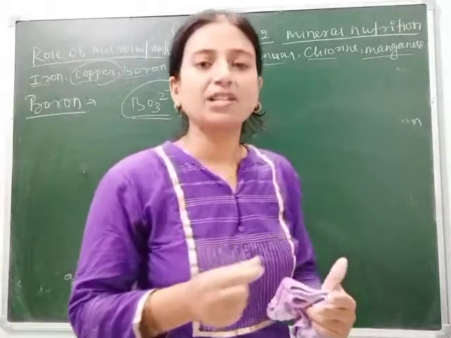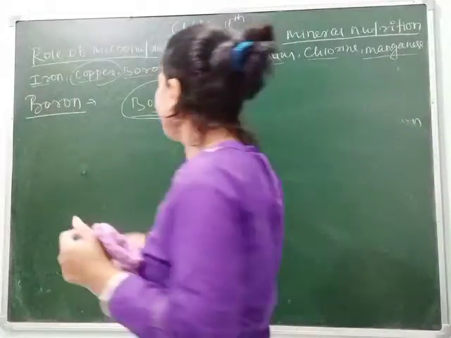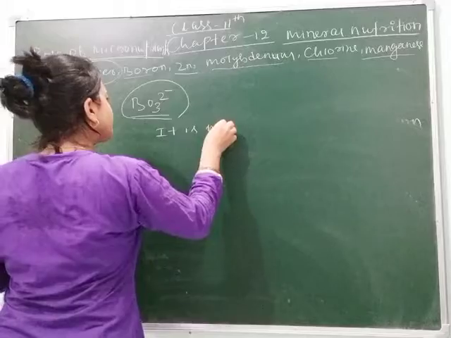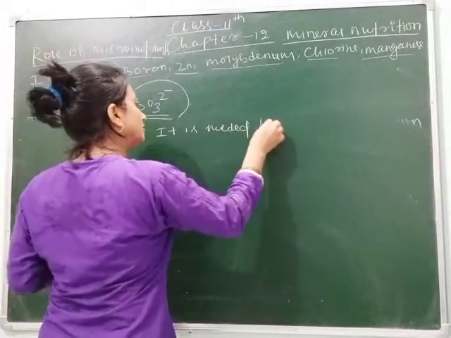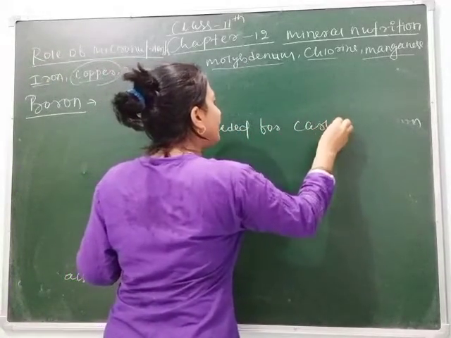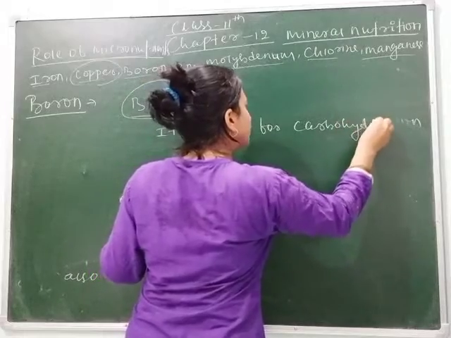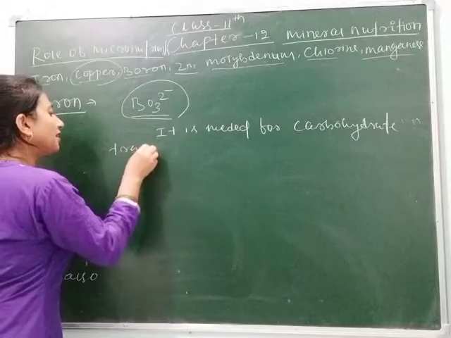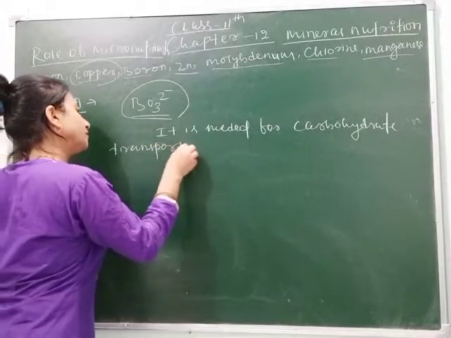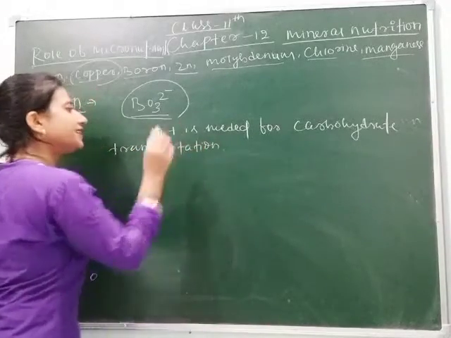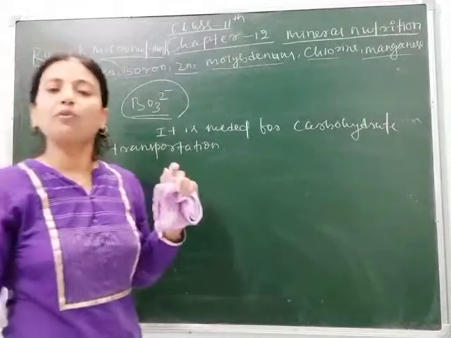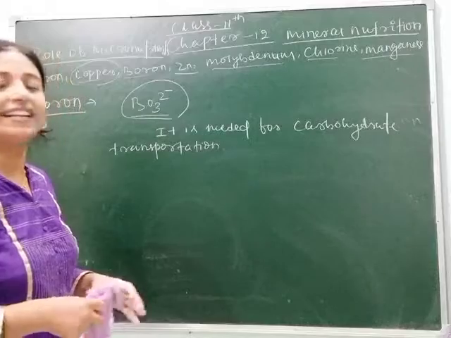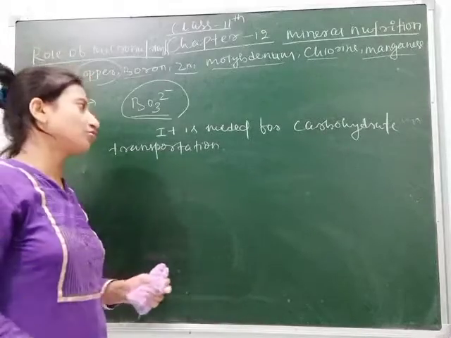It means for the transportation of carbohydrate it is needed. So let's understand what is carbohydrate transportation. During photosynthesis, the carbohydrate is synthesized, means glucose, and that is stored in the form of sucrose.